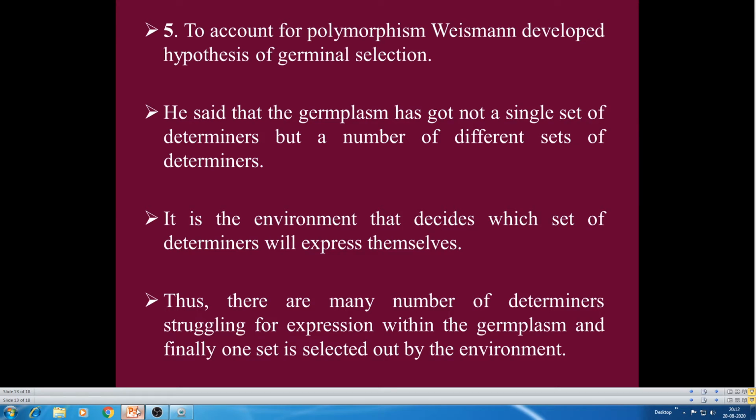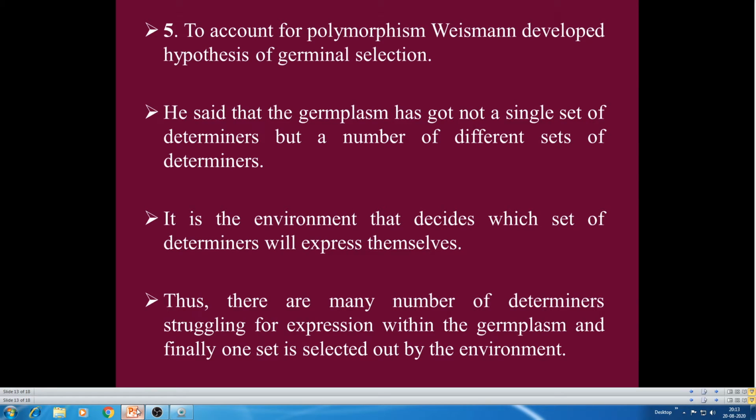To account for polymorphism, Weismann developed a hypothesis of germinal selection. Polymorphism means similar organs having different structures. He said that the germplasm has not a single set of determinants, but a number of different sets of determinants. The number of chromosomes, so we can say each and every chromosome. You have already seen that there must be sex determining chromosomes, allosomes, and autosomes that determine the body characters.